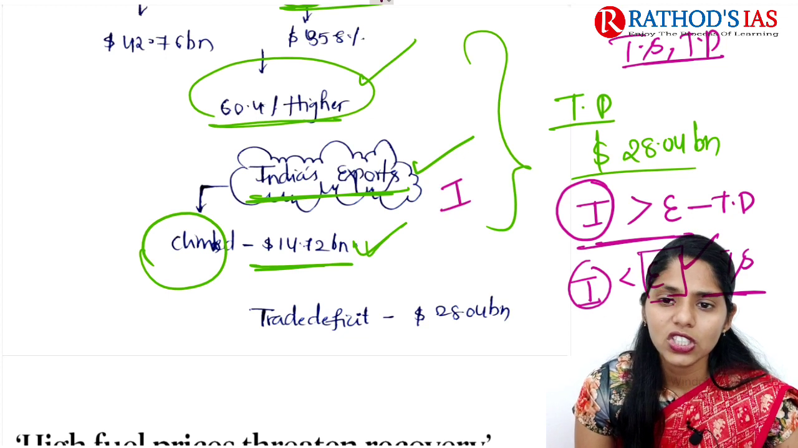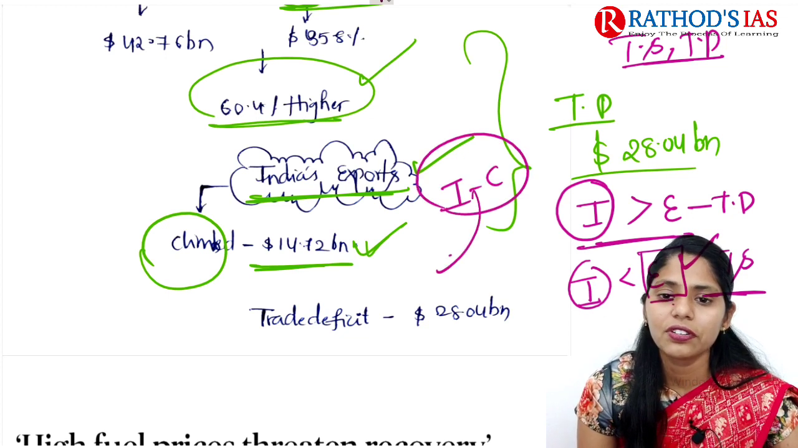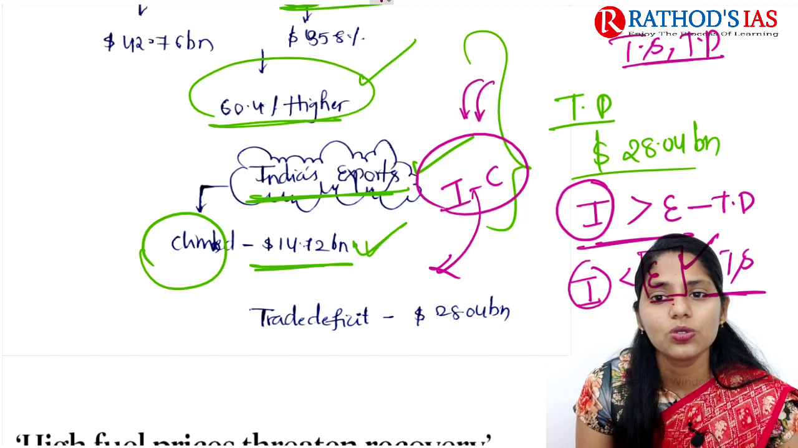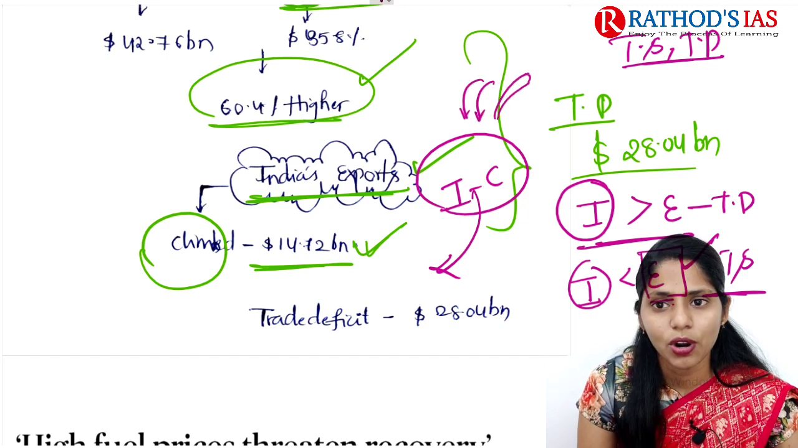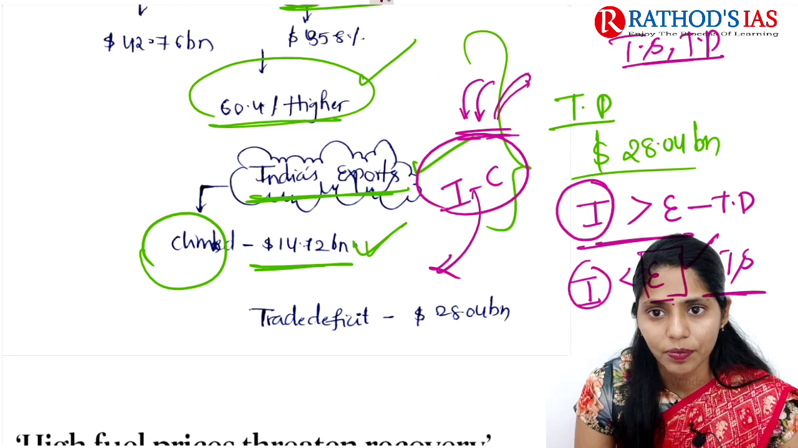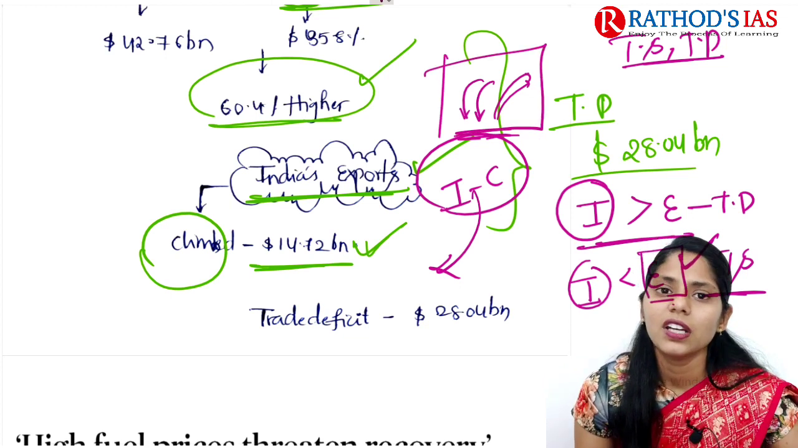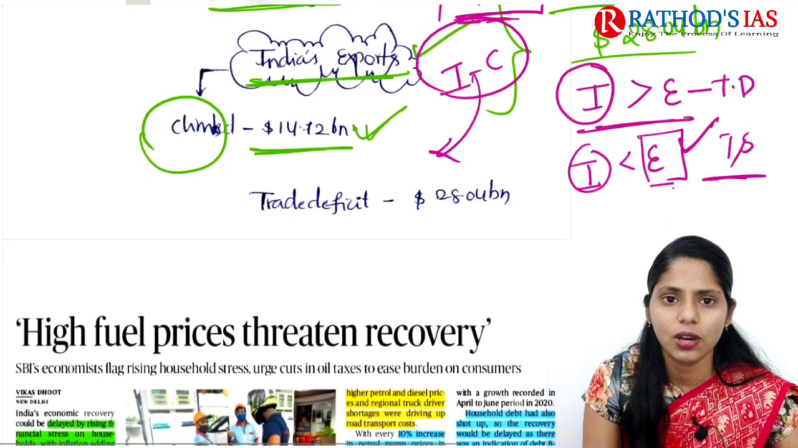And with China, India is mainly having a trade deficit. That means India is importing a large amount of Chinese goods and exporting a smaller amount of Indian products to China. So this is the gist of this topic, and I hope it is clear. Now let us talk about the next topic.